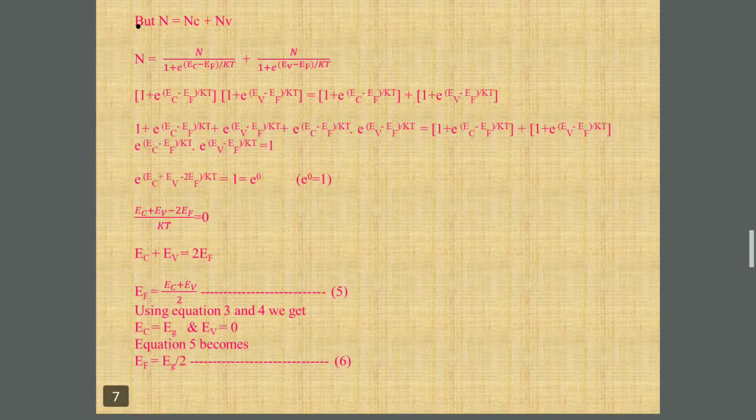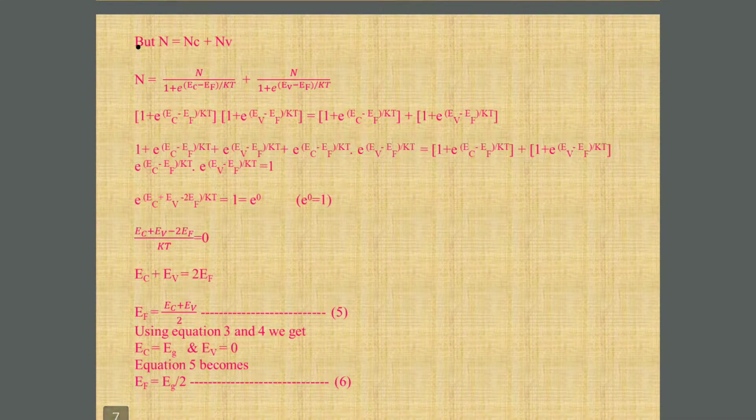So if we put 1 equal to e raised to 0 and compare the two equations, simply we are getting Ec plus Ev minus twice Ef divided by kT, which is equal to 0. The next step is Ec plus Ev is equal to twice Ef, and after simplification we are getting Ef is equal to Ec plus Ev divided by 2, which is equation number 5.